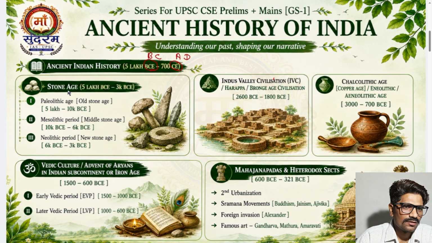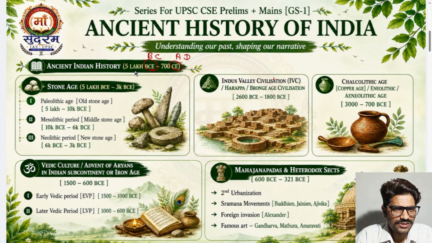Now, this ancient Indian history, actually all the chapters here are small chapters, not big, and every chapter we shall discuss in detail, but for chronology's sake I divided it only into major parts. So first, this ancient Indian history is divided into the Stone Age.